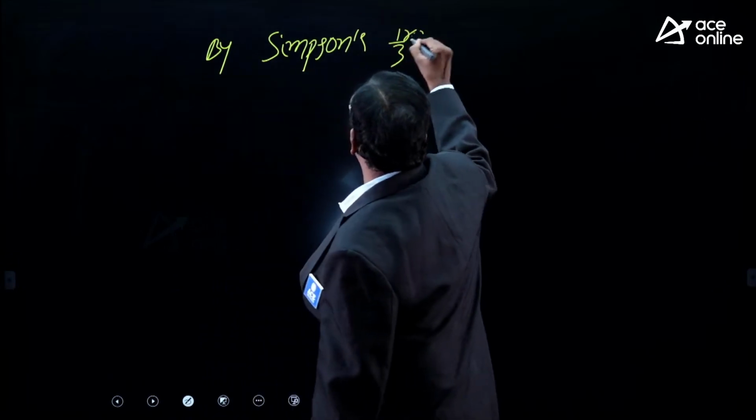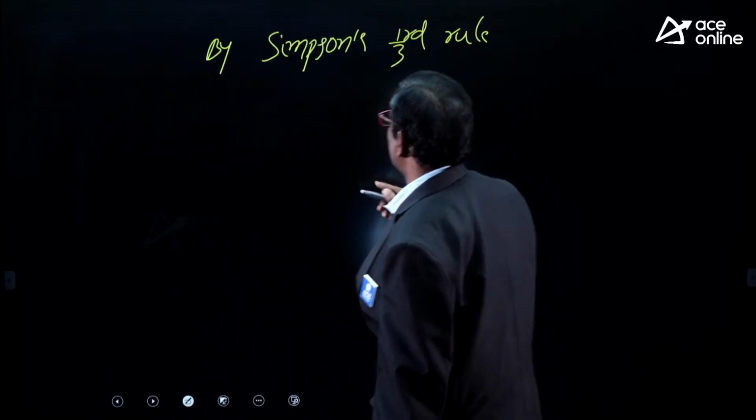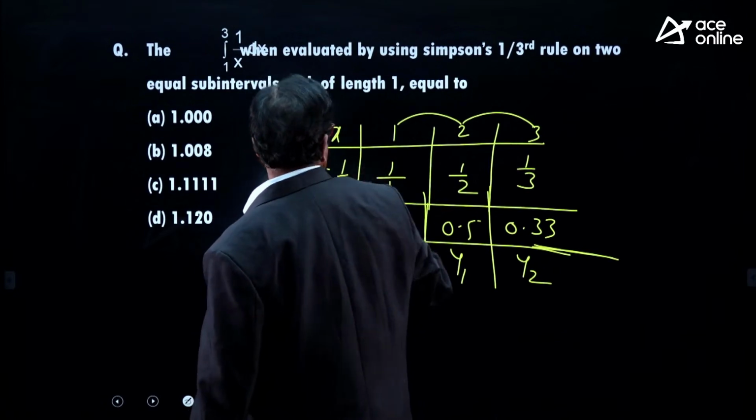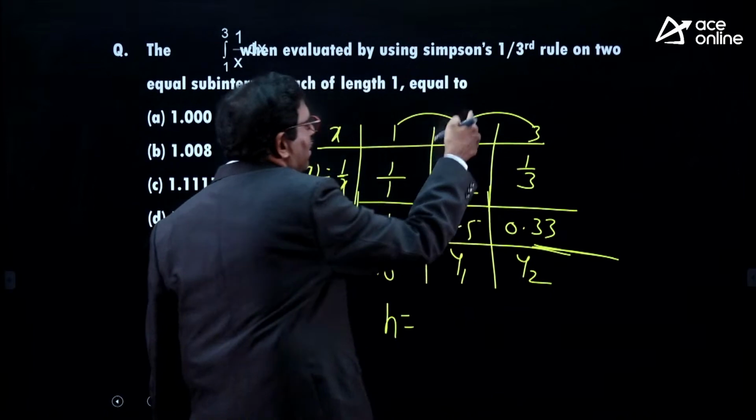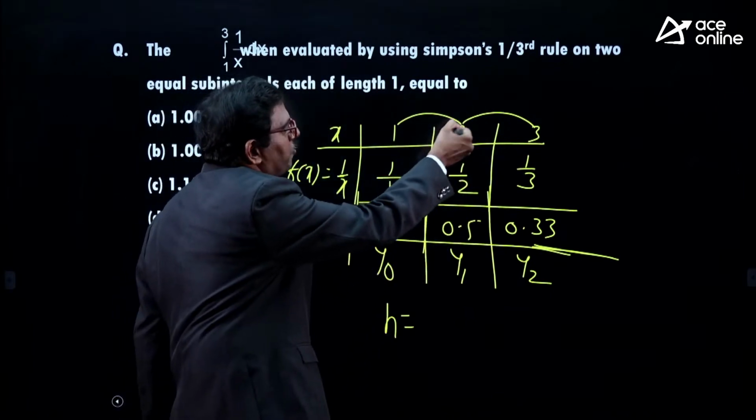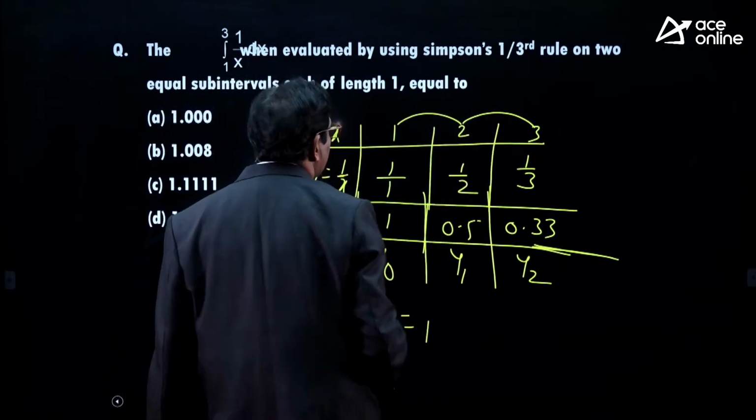By Simpson's one-third rule, what is the formula? First, we have to identify h. What is h? h is the length of each subinterval. 1 to 2 gap 1, 2 to 3 gap 1. h is equal to 1.